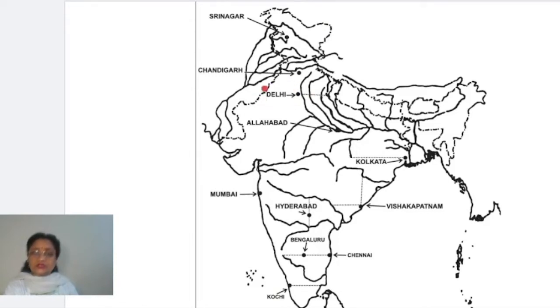Now come down to the third one. Third one is also the capital city of India, that is New Delhi. Now, when you will mark New Delhi, once again, you have to keep in mind a very thin line you have to draw from this point, right? There is a point here. From this point, as we move towards the western side, along the bank of Yamuna river, you will find Delhi is situated.